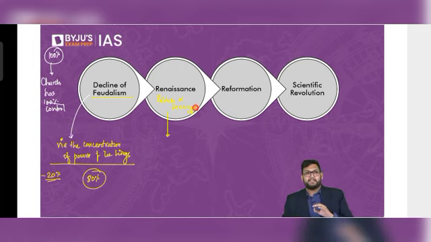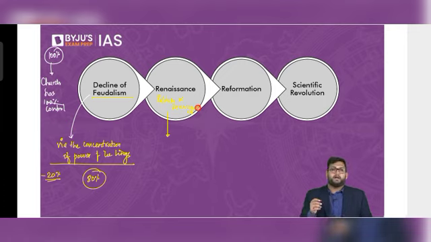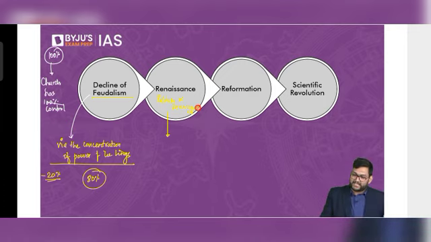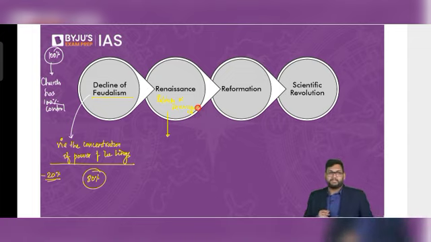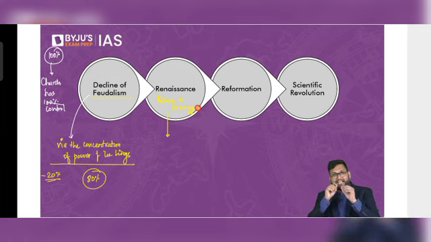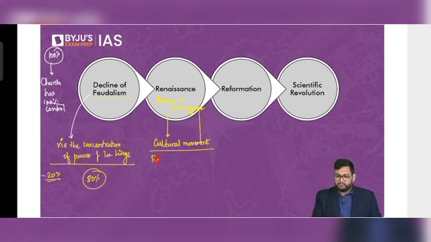And what the resurgence word means, it is the resurgence of Greek knowledge. So it is a cultural movement. And the cultural movement is about revivalism of Greek knowledge system.